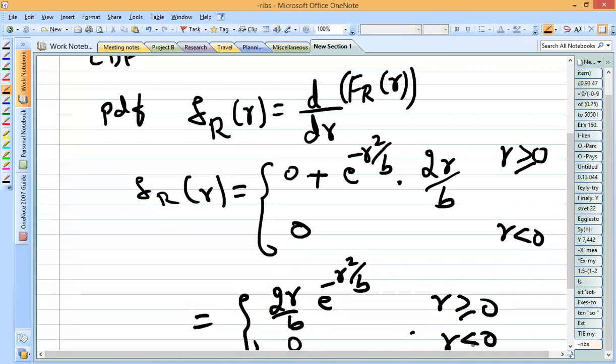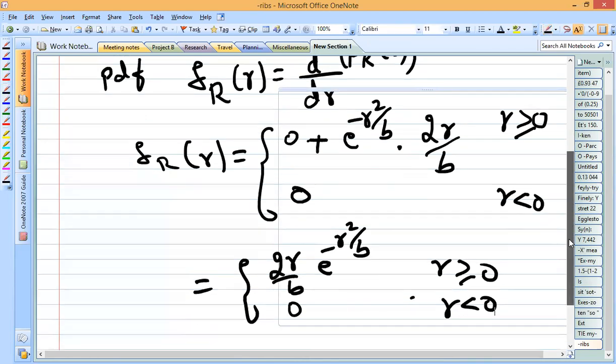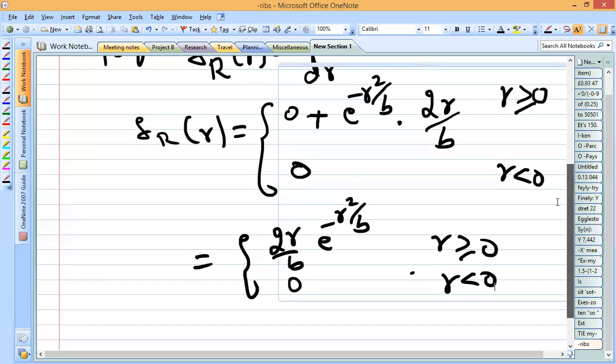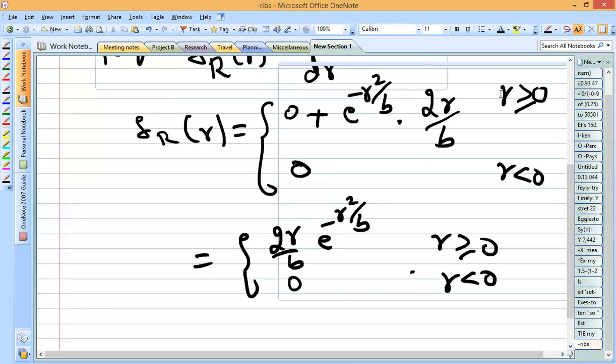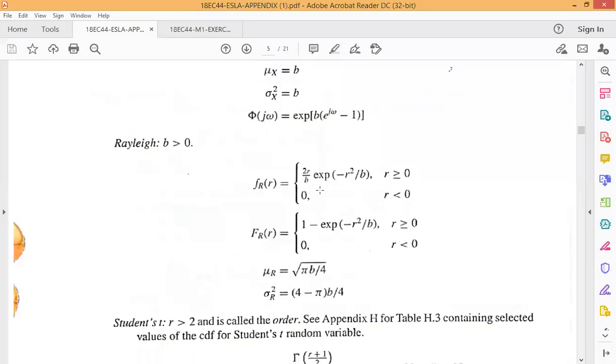Now you can verify with the equation given in the appendix. In the appendix the same equation is given, right? If you want, you can check and verify. I'll just share the screen of that. Here you can see 2r by b exponential minus r square by b for r greater than or equal to 0, and is 0 for r less than 0.